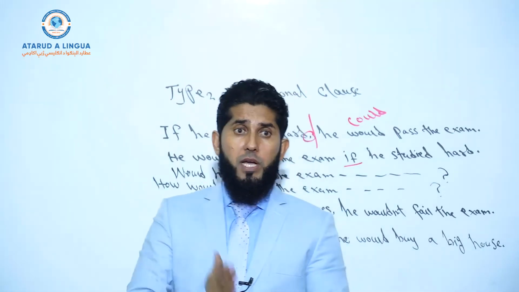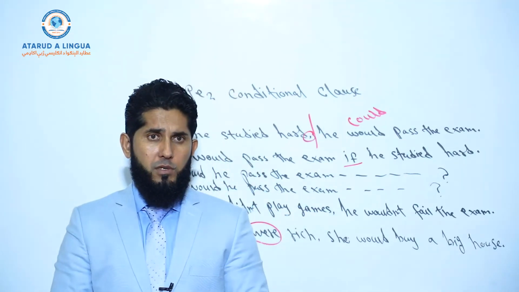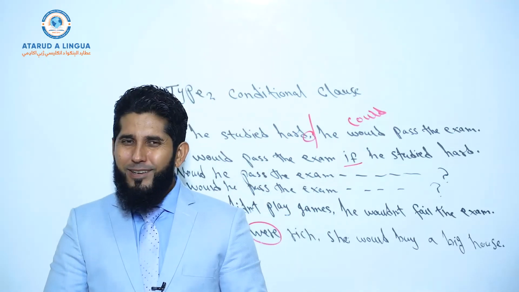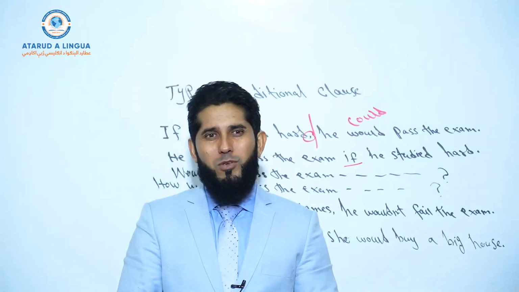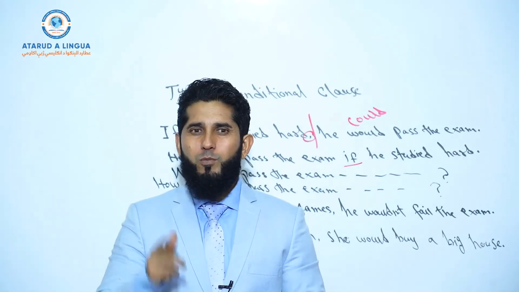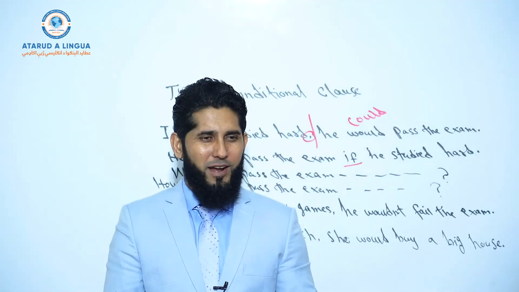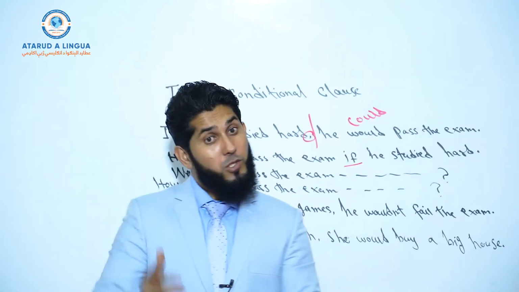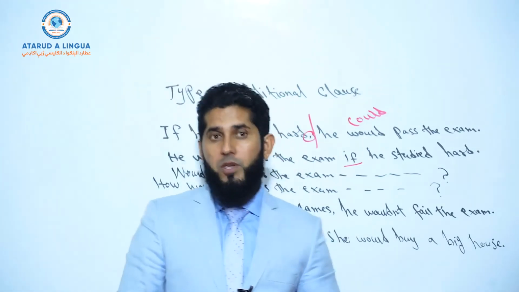Now, when it comes to conditional clauses, that was type 1, right? In type 2, you talk about something that can't be true at the present time. You talk about something that's not real at the present time. Understood? So now it just becomes a kind of desire. You didn't study hard, and you failed the exam, and now you say, if I studied hard, I would get a high score. If I studied hard, I would pass the exam. Now passing the exam is just your desire. Studying hard is just your desire. You wish that you studied hard, but you didn't, right? So it's something imaginary. At the present time, it is not true. It is not real. I hope you got the point.